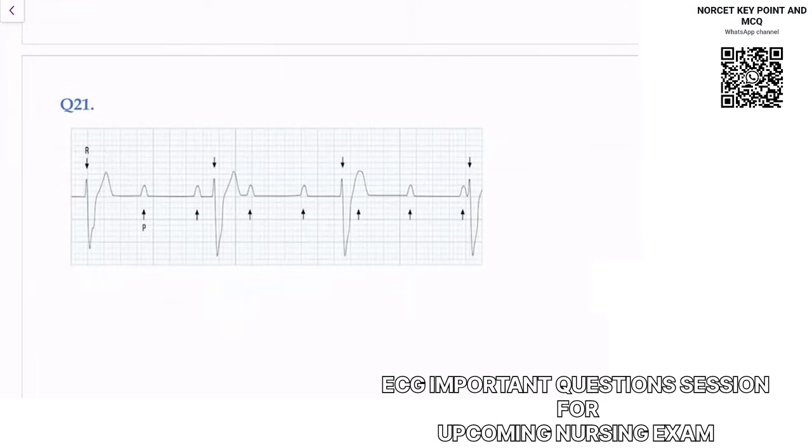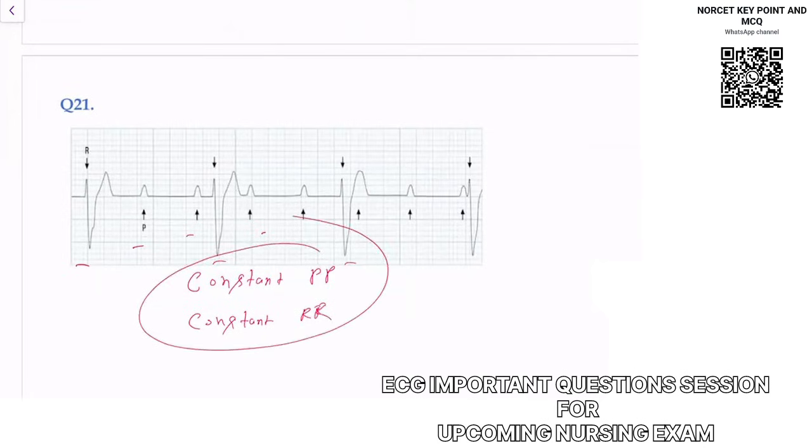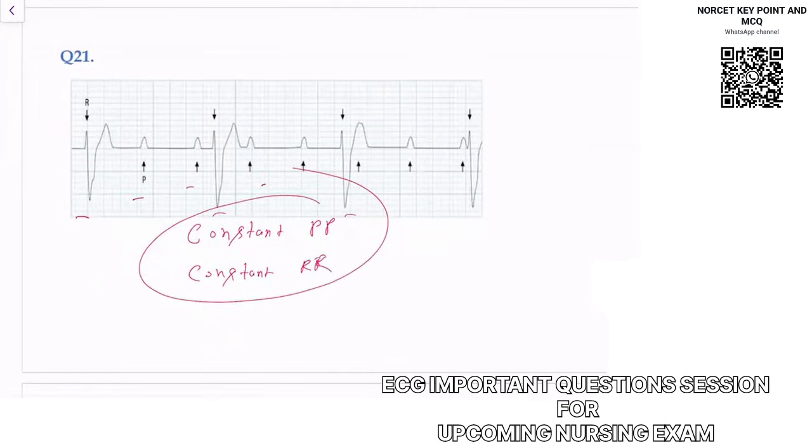Okay, if I compare to this, in this ECG you can notice a constant PP and a constant RR. PP and RR both are constant, and the atria are beating separately and the ventricles are beating separately.